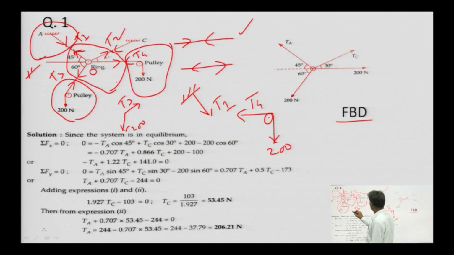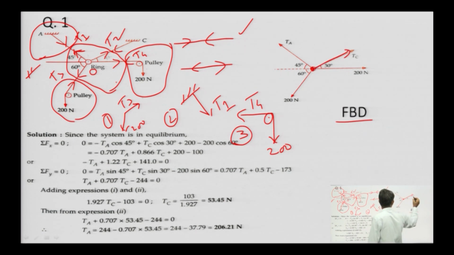So, this is the first diagram, second diagram, third diagram, and at this point O, we are getting T1, T2, and T4.